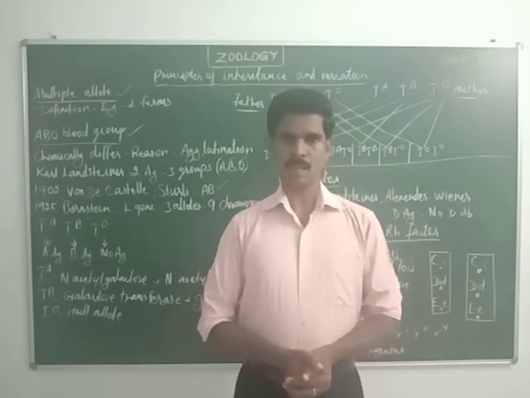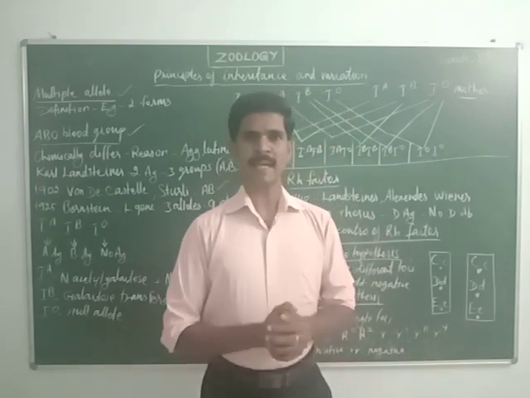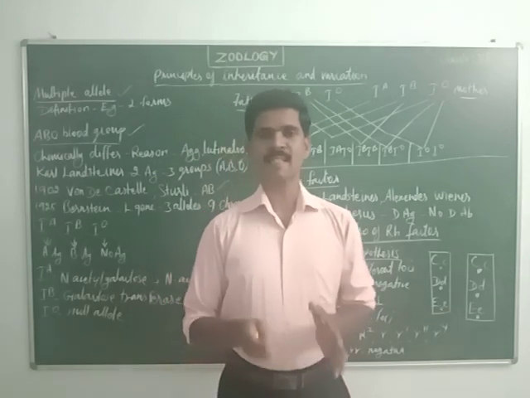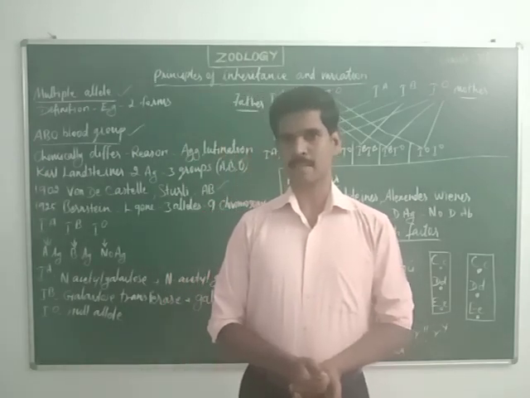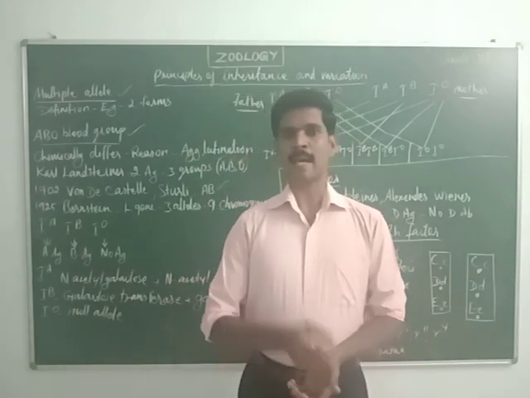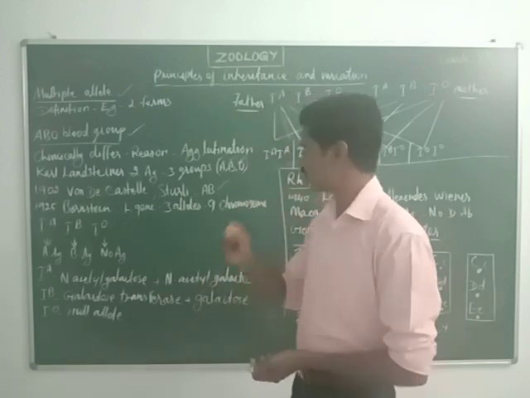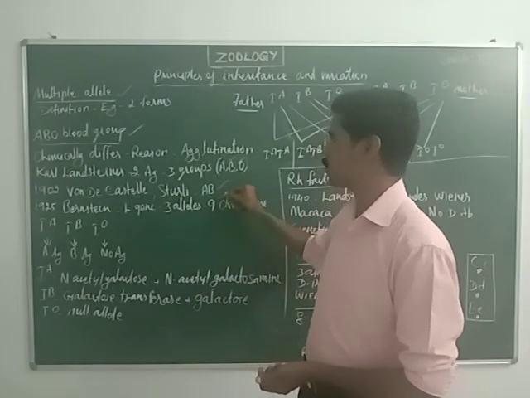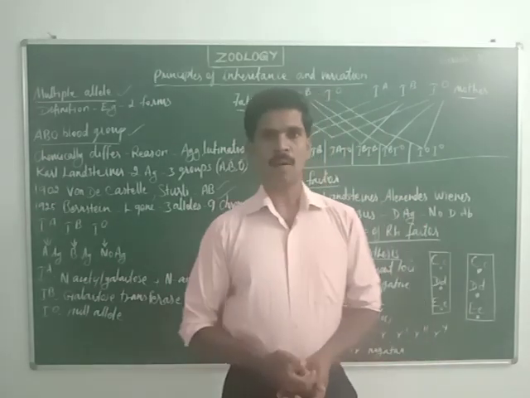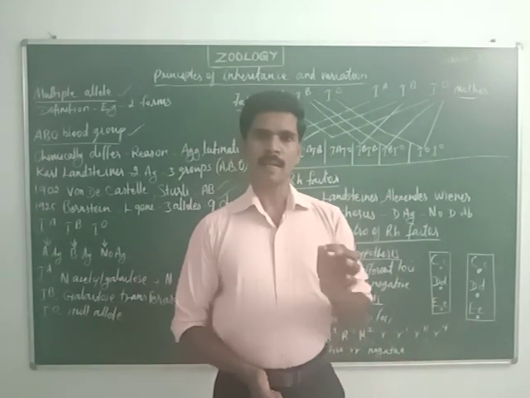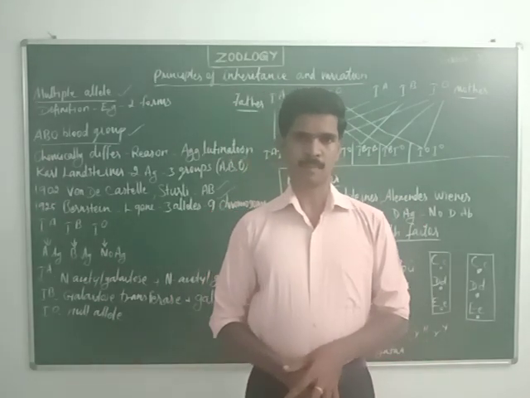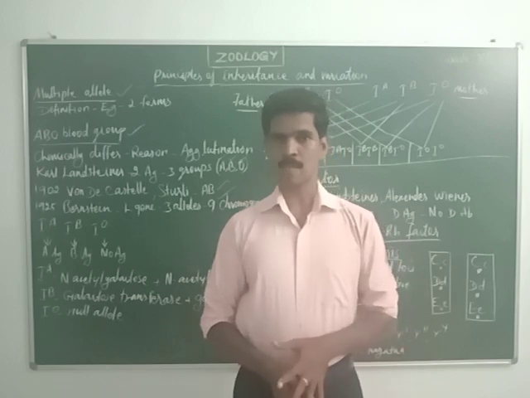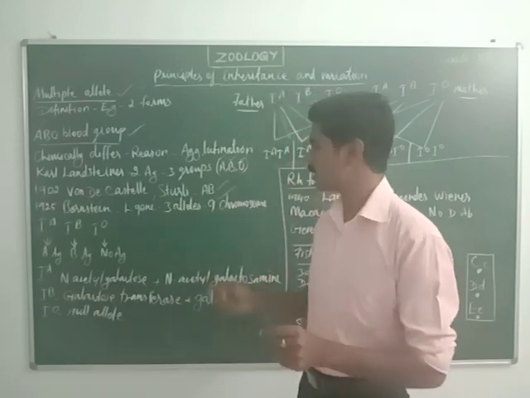This L gene has three important alleles, and all three alleles are located in the 9th chromosome. In total there are 46 chromosomes, and in the 9th chromosome there are three alleles.